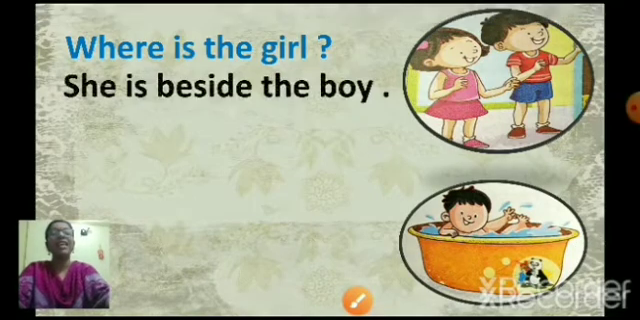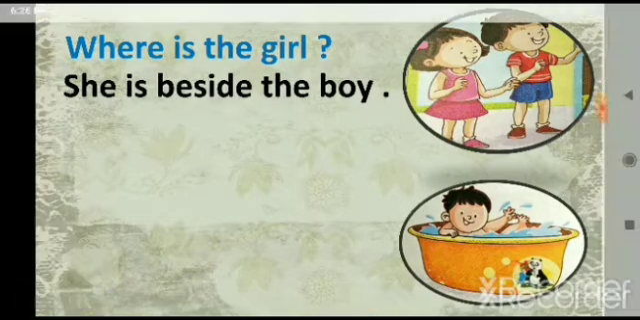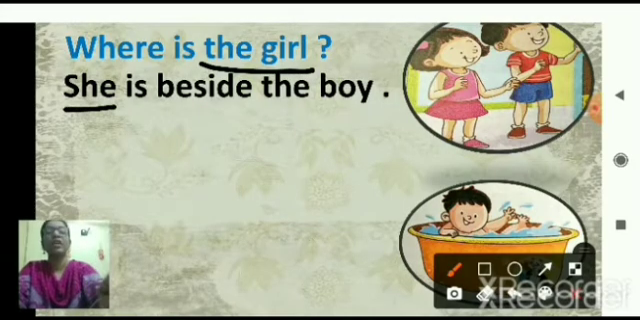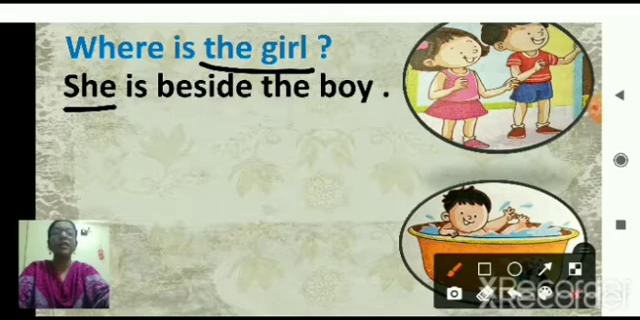Yes. She is beside the boy. Now here, instead of the girl, we have used she. Okay. Where is the girl? She is beside the boy. Now this one is the boy and she is beside the boy. Right? So where is the girl? She is beside the boy.